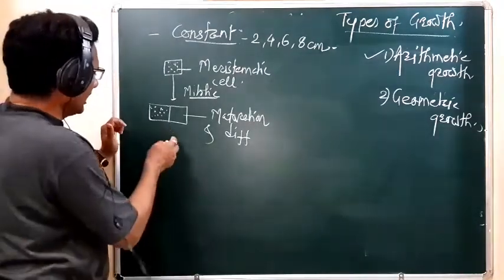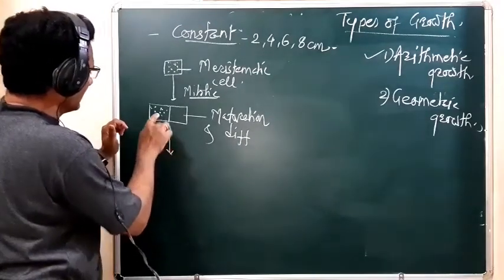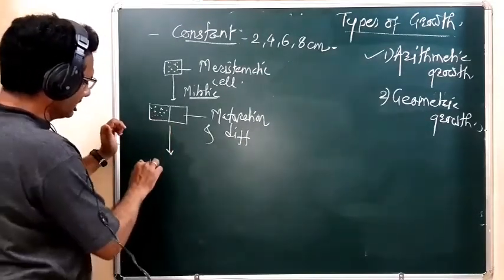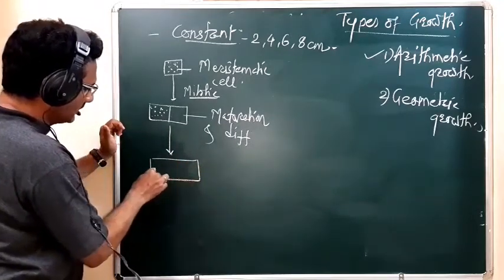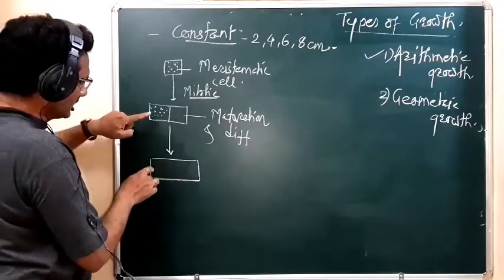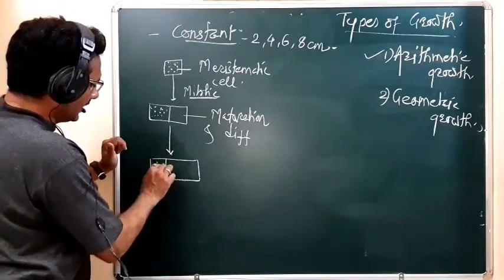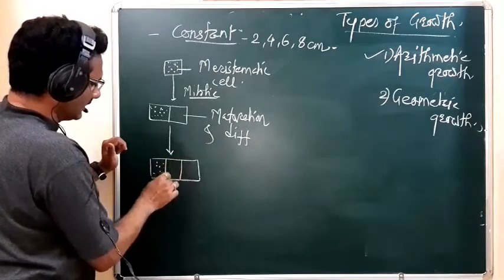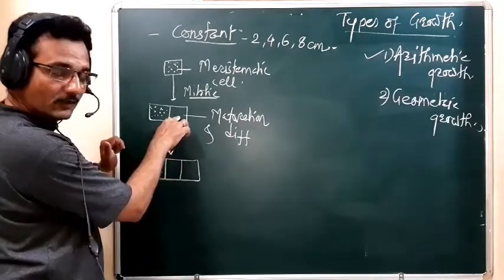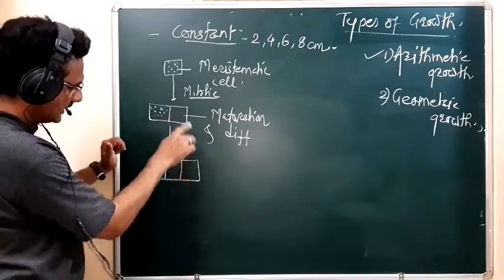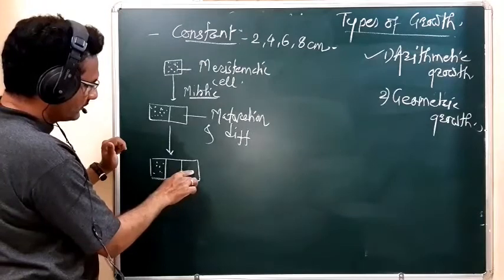Again, in the next division, this meristematic cell divides. As usual, this meristematic cell remains meristematic, and forms another cell. This is the previously formed cell, and this is again the previously formed cell.